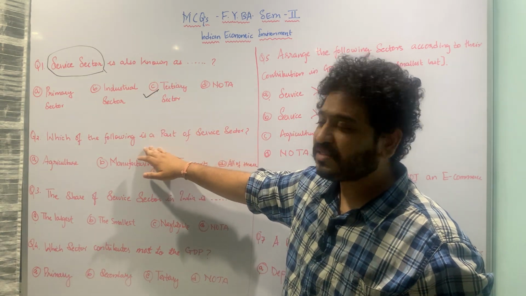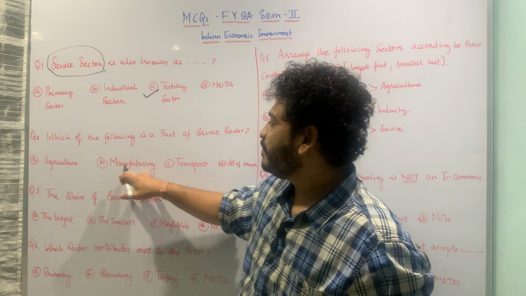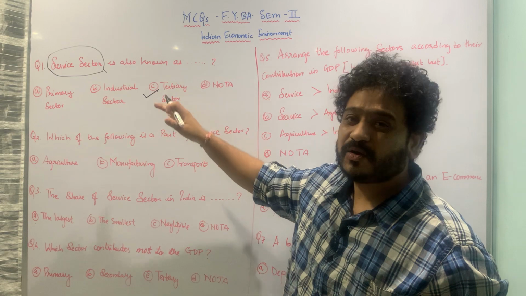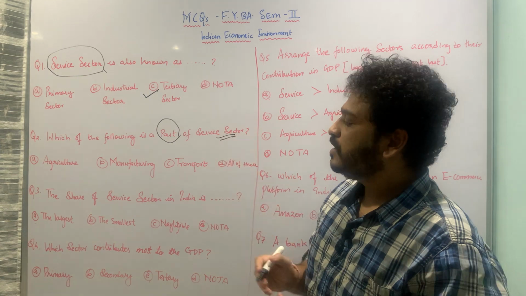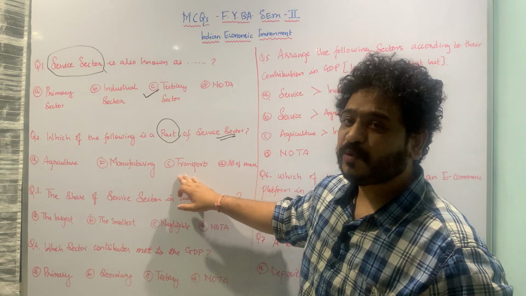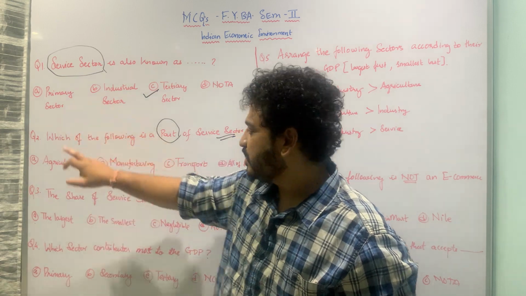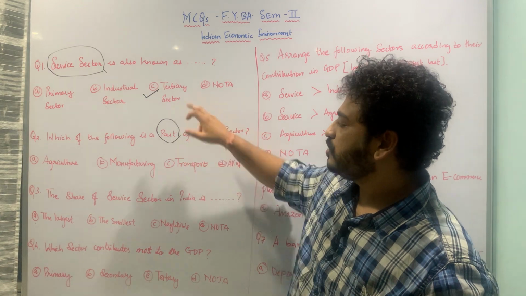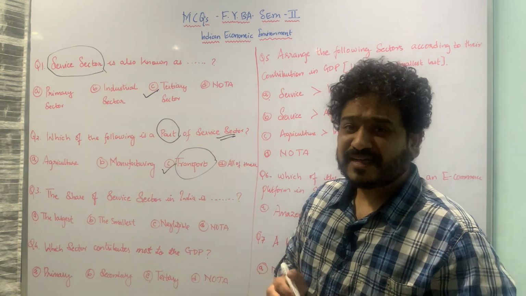You have to underline, or make sure that you remember, certain keywords in the MCQ. Let us now move to the next MCQ, which asks: which of the following is a part of the service sector? Here I am looking at certain examples which come up whenever we study the service sector, primary sector or industrial sector. The options are A, agriculture; B, manufacturing; C, transportation; and last, all of these. Agriculture relates to the primary sector, manufacturing relates to the industrial sector, and transport relates to the service sector or tertiary sector. So the correct option is transportation. Let us now move to the next MCQ.